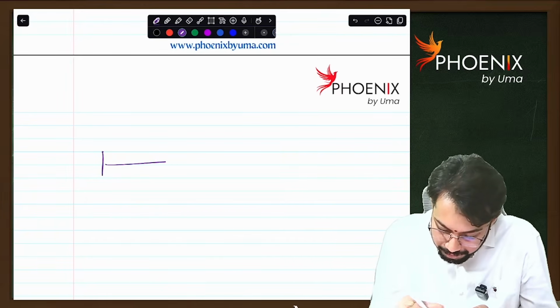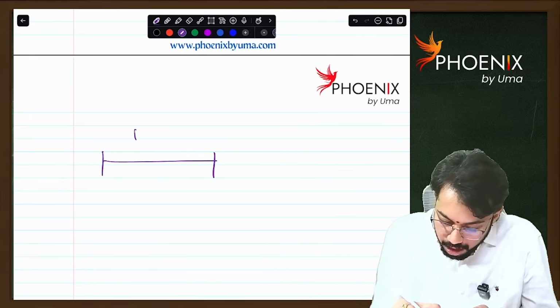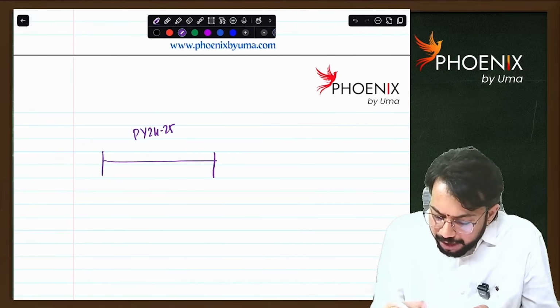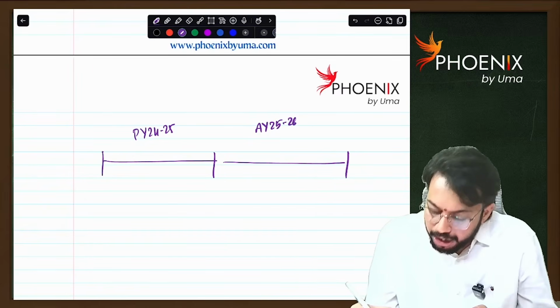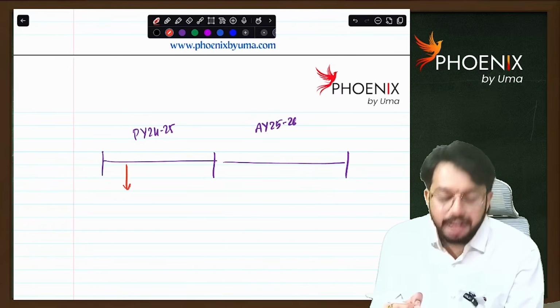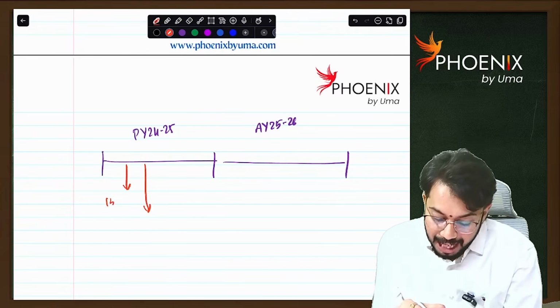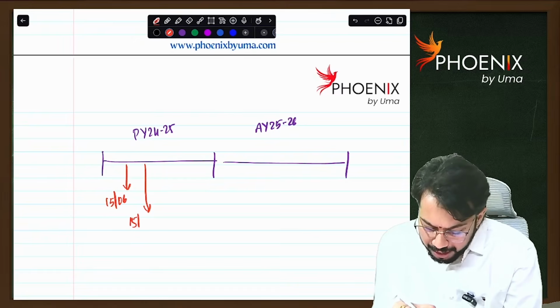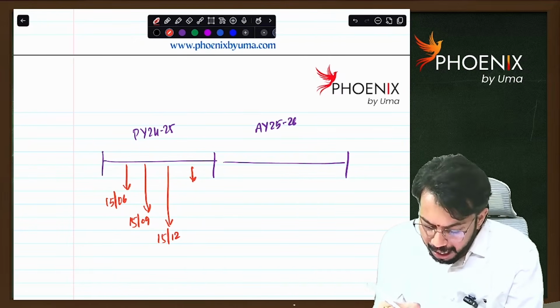Let's say previous year 24-25 is there. Corresponding assessment year is assessment year 25-26. Now, in previous year 24-25, there are 4 due dates for payment of advance tax: 15 June, 15 September, 15 December, 15th March.